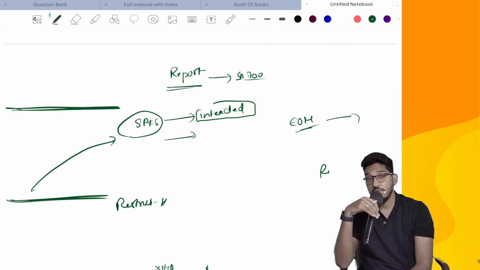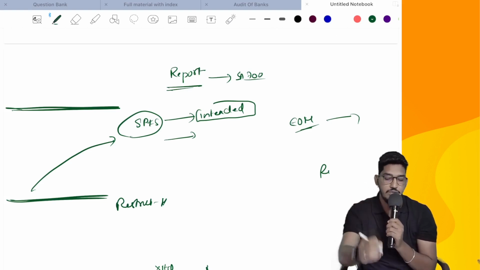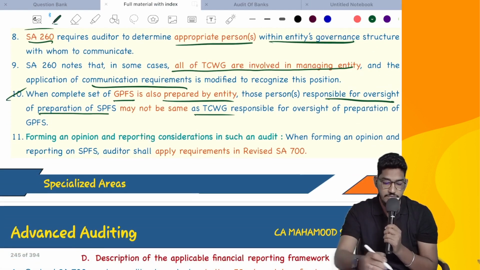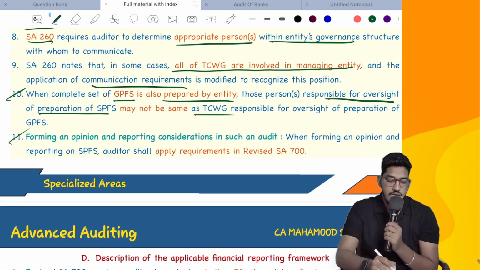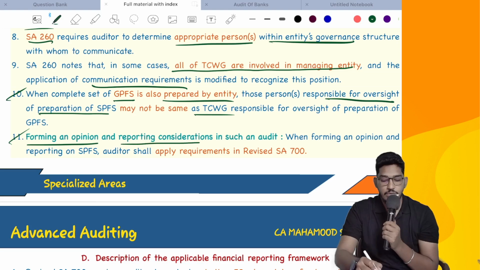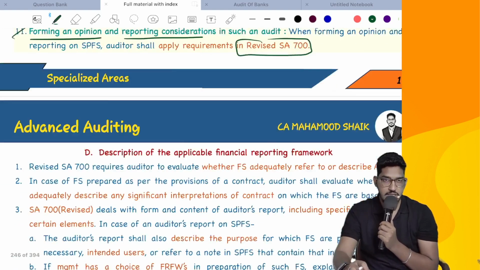Now, for the purpose of SA 260, in the case of special purpose financial statements, who will be those charged with governance? The research head will be those charged with governance. So we need to be very careful. The people who are considered as those charged with governance for general purpose financial statements may be different from the people who are considered as those charged with governance for special purpose financial statements. Accordingly, you have to fulfill your requirements under SA 260. Then finally, after you have taken all the above into consideration, you have to form an opinion and you have to report. And how do you report that? By following the requirements of SA 700.